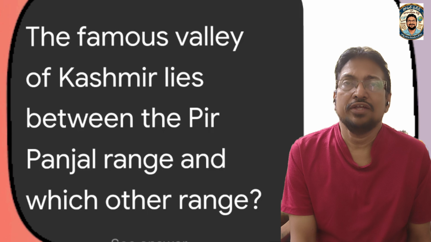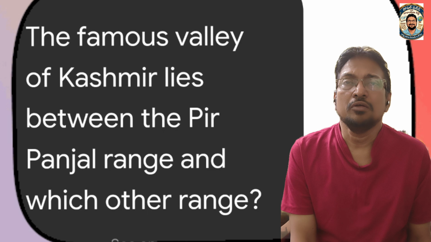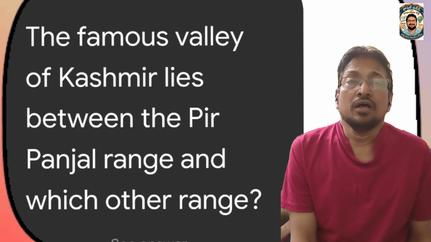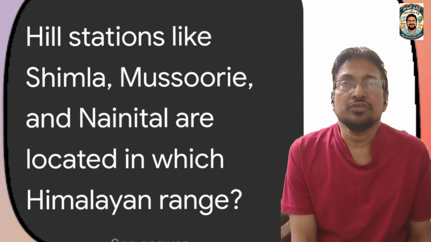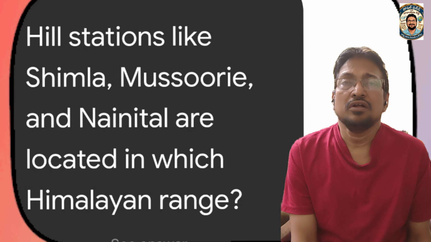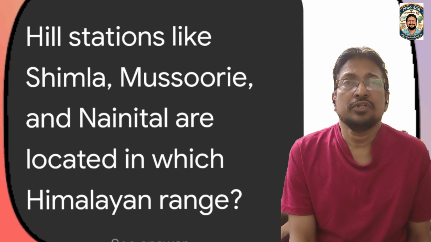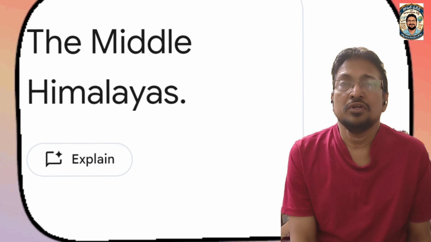The famous valley of Kashmir lies between the Pir Panjal range and the Zaskar range. The answer is the Zaskar range. Hill stations like Shimla, Mussoorie and Nainital are located in which Himalayan range? Shimla, Mussoorie, these are all in the Middle Himalayas, Himachal.